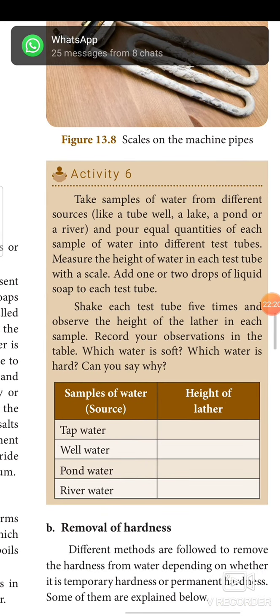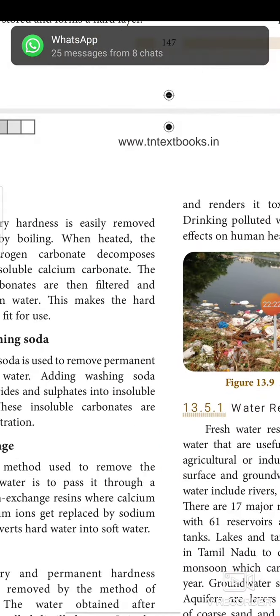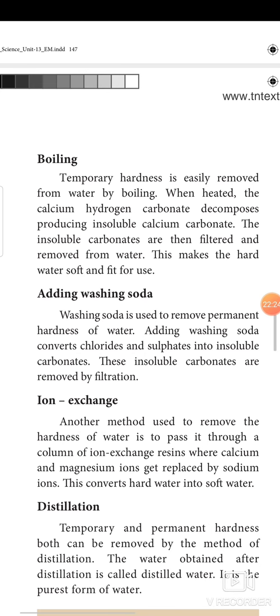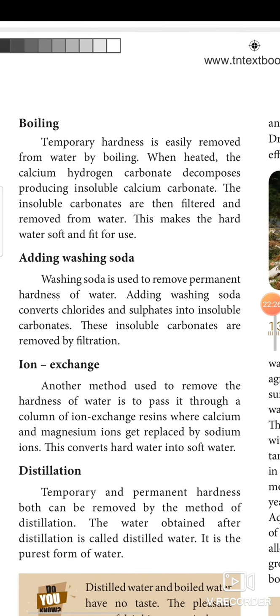How can we remove the hardness? So there are different processes given in your book. Boiling. Temporary hardness is easily removed from water by boiling. When heated, the calcium hydrogen carbonate decomposes, producing insoluble calcium carbonate. The insoluble carbonates are then filtered and removed from water.